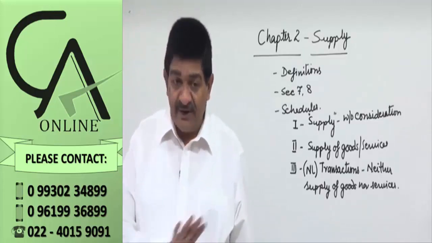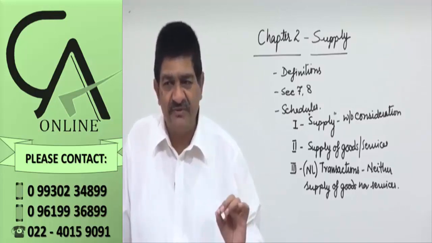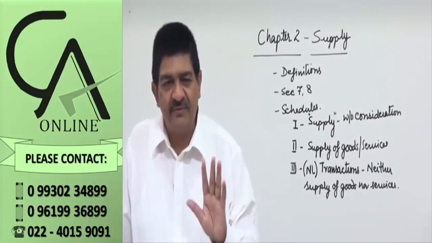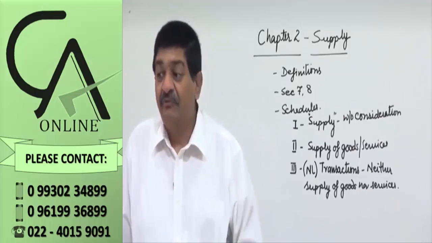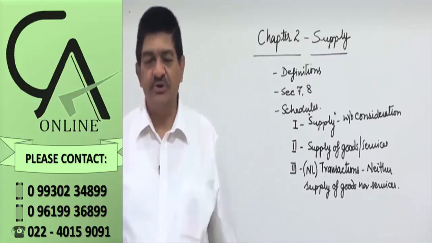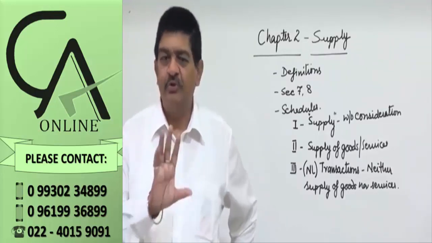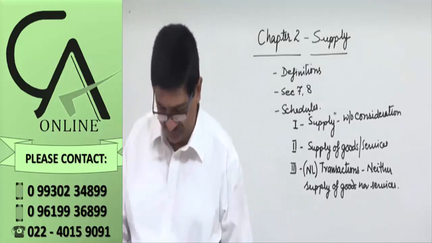And once we have completed this chapter, later on simply take a printout of Section 7, Section 8, Schedules 1, 2, 3. These are 5 pages. That's all. For further studies. For first understanding, we are going through this thoroughly. Later on, only those 5 pages, not more than that. Okay? Let's proceed further.